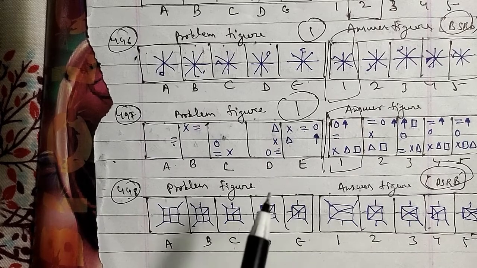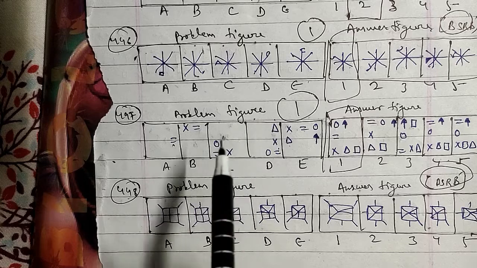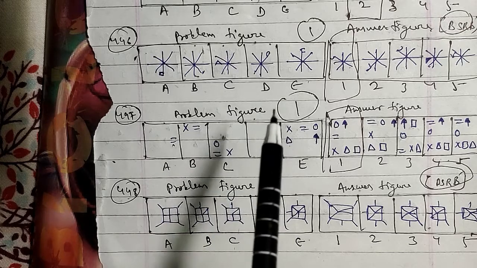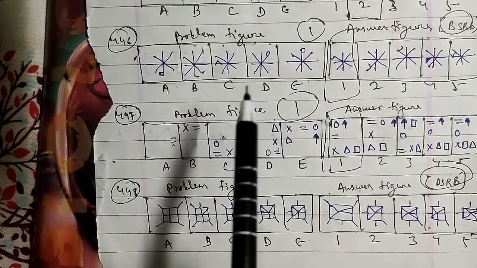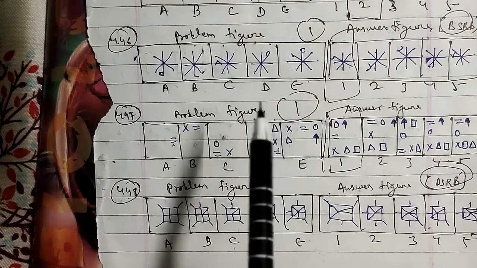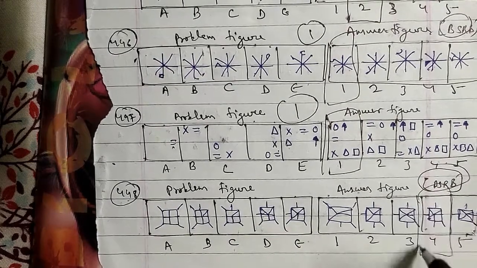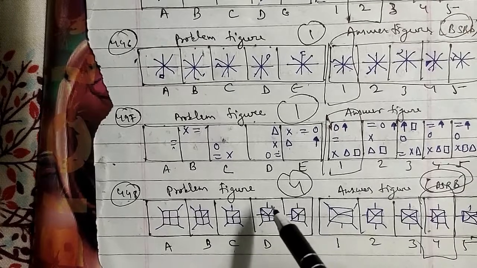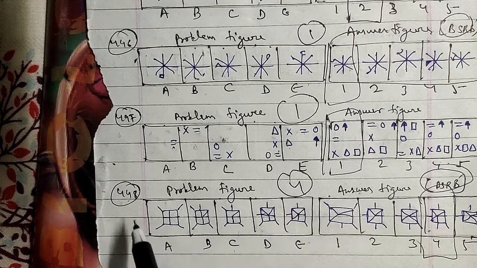With these questions, in one step a line in the corner gets turned inside the square and a new line gets added to the midpoint of a side outward. In the next step, a line is lost inside the square and the process repeats itself. So after the E figure, the fourth figure will be the right answer for this question here. Let's go ahead with another one, the 449th question of the session here.